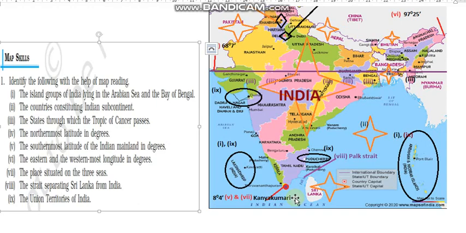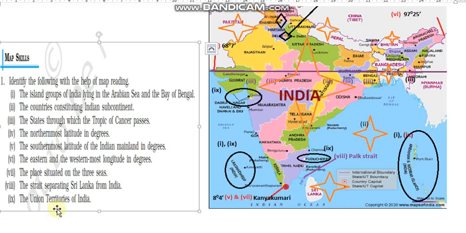We will discuss this place later. First we will complete this question. Now the strait separating Sri Lanka from India, this is the Pak Strait, which is separating Sri Lanka from India.